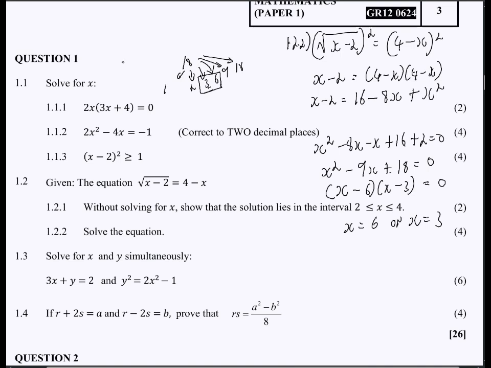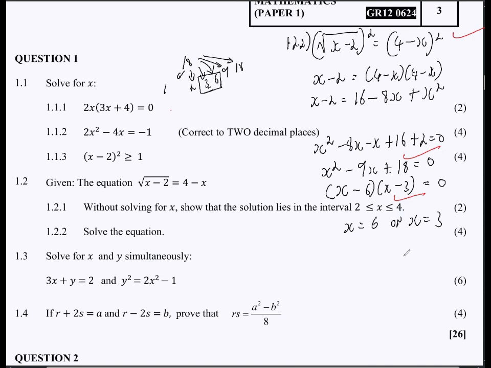Okay, marks, where are the marks? The marks here, number 1, it would be having to square both sides. Having to square both sides, it's a mark. And then having to write this in standard form, it's a mark. And then having to get the factors, it's a mark. And then your answers is also a mark.